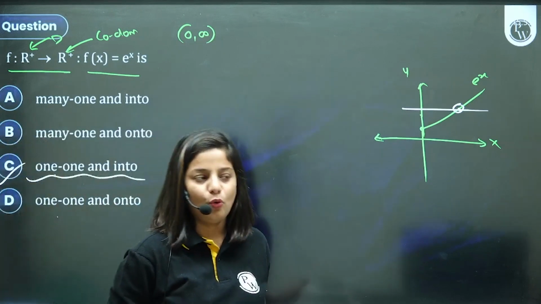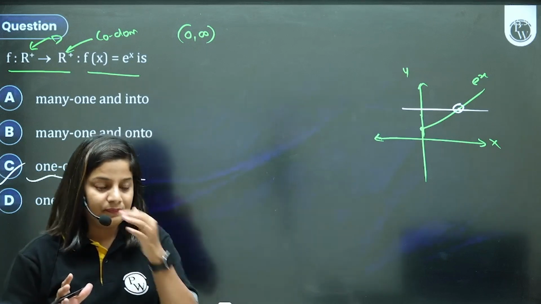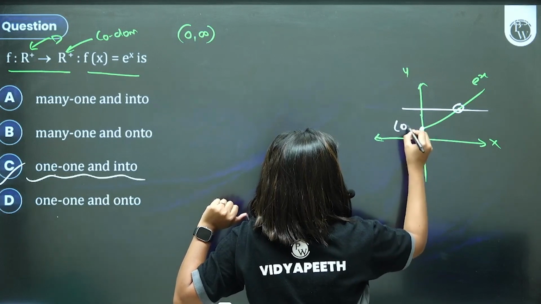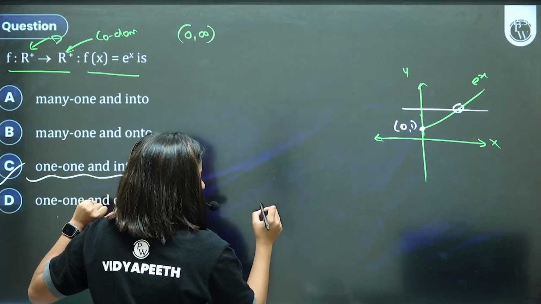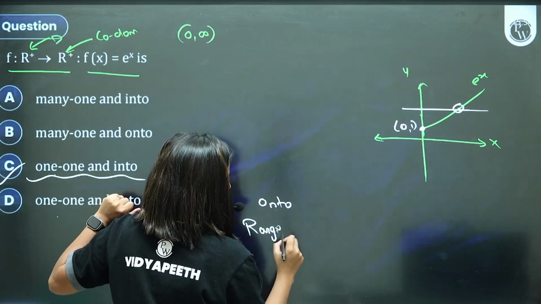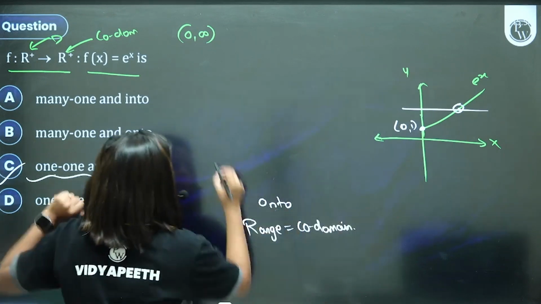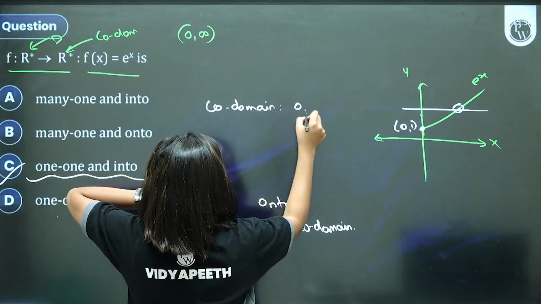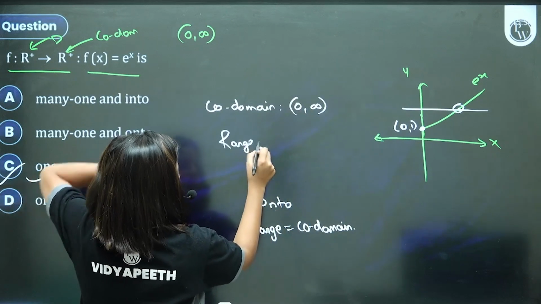Many of the notes or solutions, if you see online, have given wrong answers. They have said D, but if you do this carefully, this point is 0, right? When do we say it's onto? The simple definition of onto is when range and codomain are equal. What's the codomain given to us? 0 to infinity. What is the range? You don't have to calculate anything.